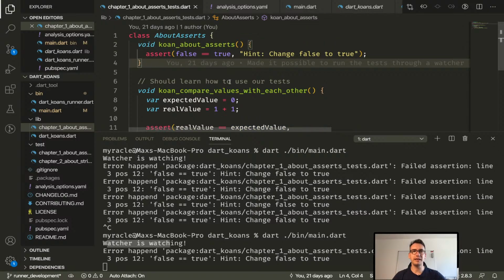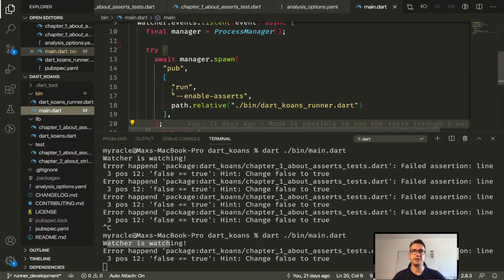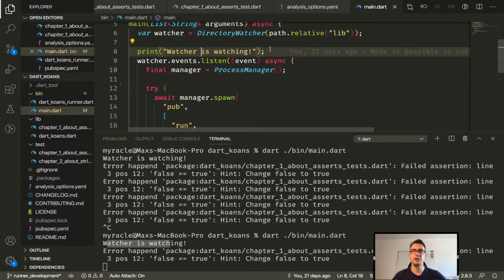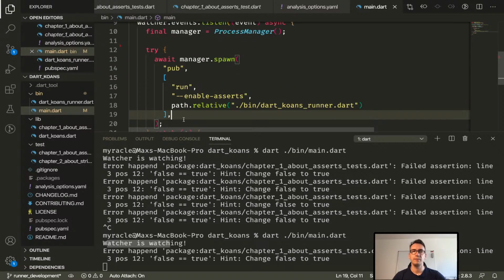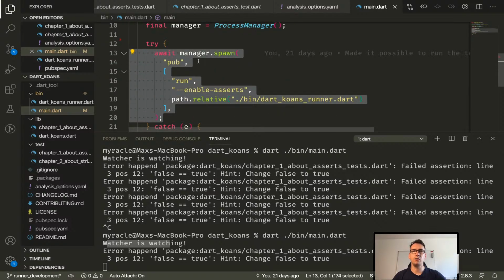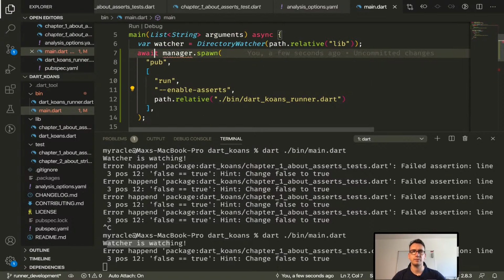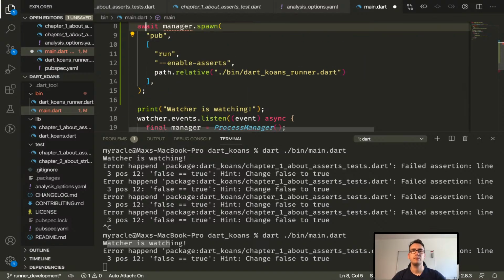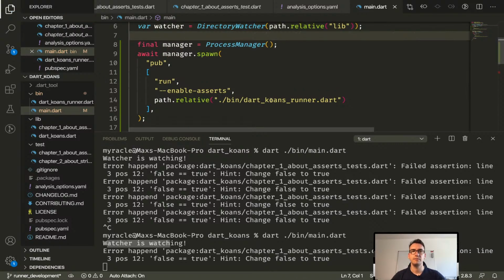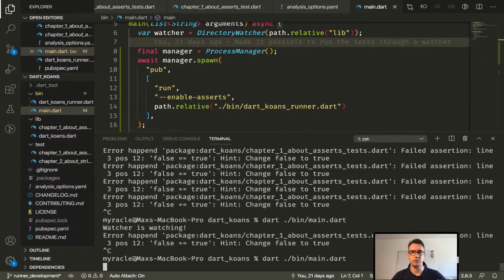So these tests should be wrong. That's perfect. And now what we want to do is cleaning up a little bit, as I said. So let's start with here. We have the watcher watching. I think that is perfectly fine. But we want to run at least once the whole thing. So what we can do is make this call maybe in front of everything, at least once before we listen to something. But the problem is the manager is also necessary. I add that here. Let's see if this is still working, or is it a bad idea? I don't know yet.